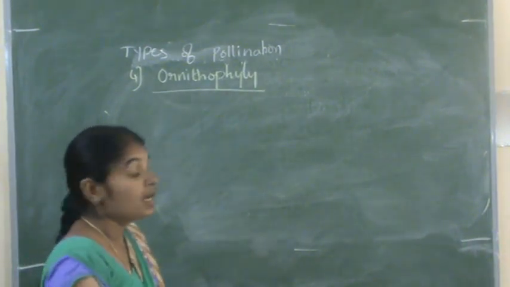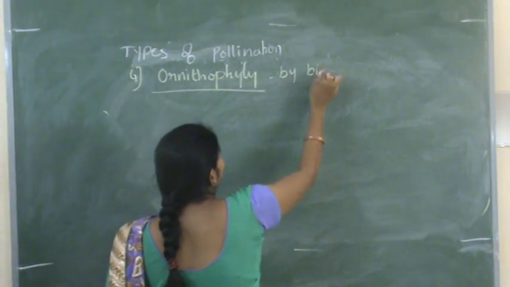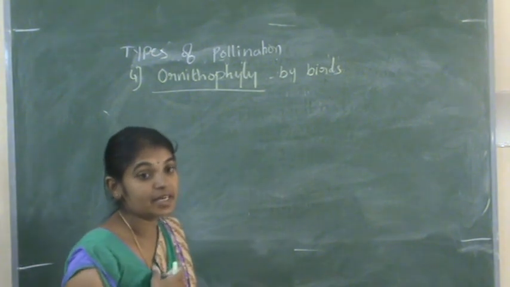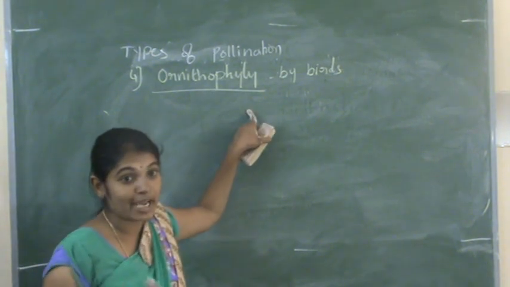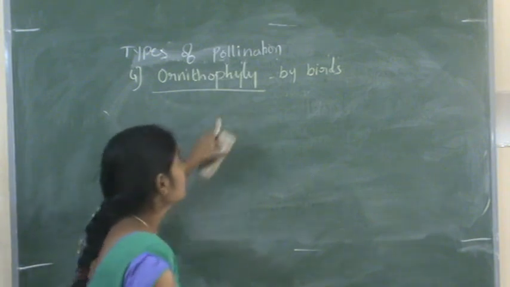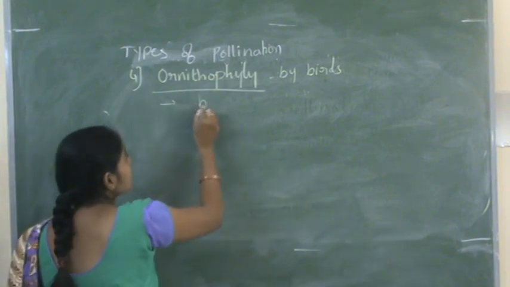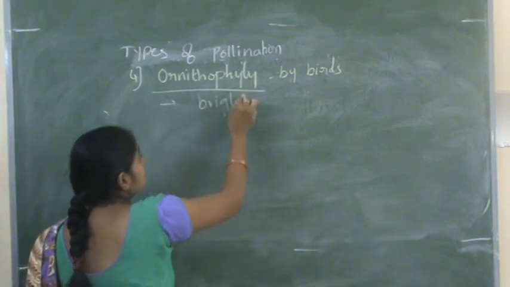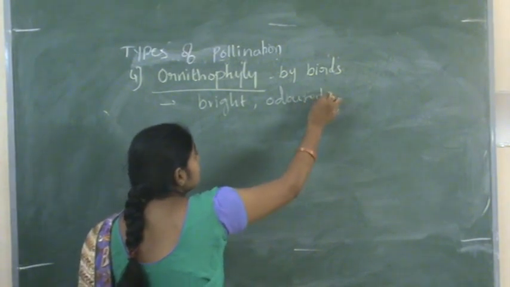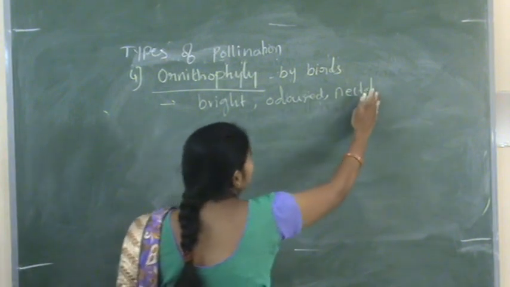Ornithophily is pollination by birds. If the birds transfer the pollen grains from anther to the stigma, it is known as ornithophily. So here the flowers are again bright and bordered, and nectar-rich, having nectarful flowers,